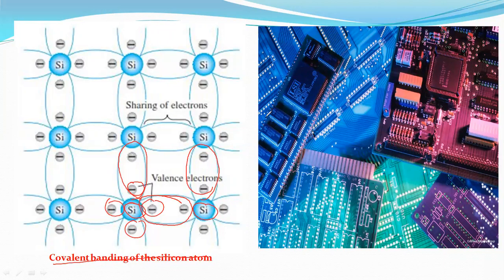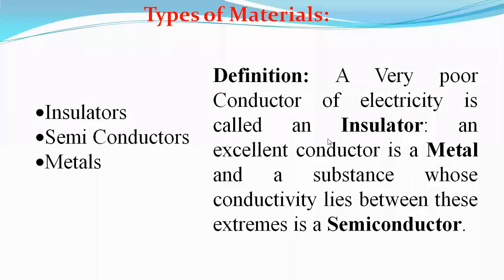In a pure semiconductor material, silicon forms covalent bonds with neighbor atoms. The same concept applies to germanium also. All electronic gadgets, even ICs, capacitors, everything is made up of these semiconductor materials only. Next, concentrate on types of materials.